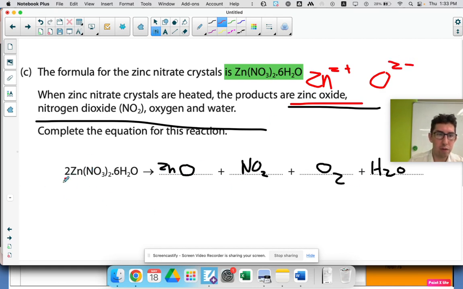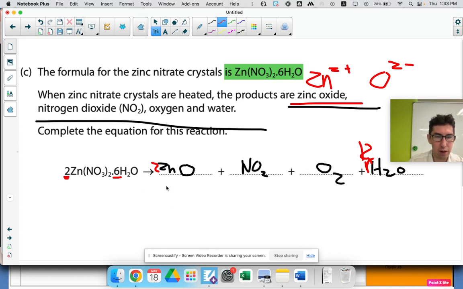Okay, so they've put a 2 there, and we can't change that number. That's a 2, so we'll put a 2 here. Okay, so zinc is now balanced. Let's balance water. There's 6 there. So 6 times 2, that's going to be 12. This 2 here will multiply everything to the right by 2, so we need 12 waters.